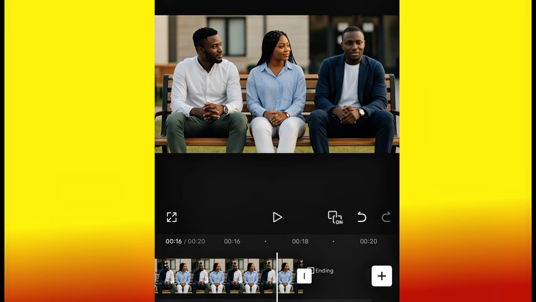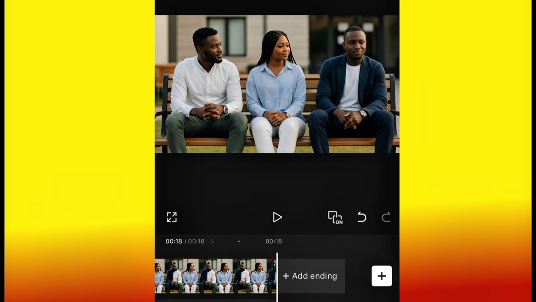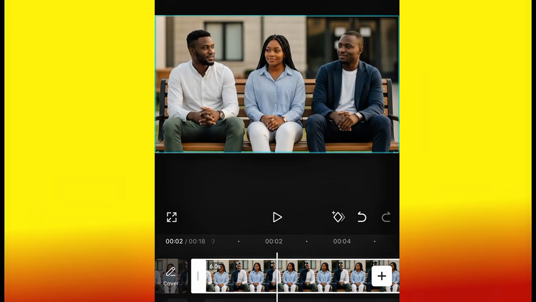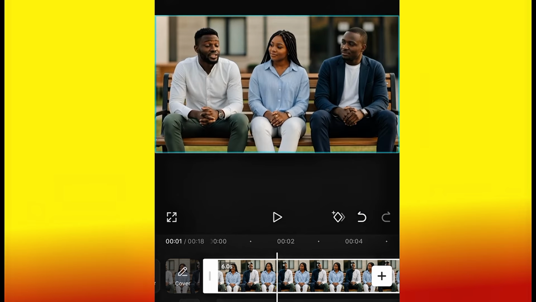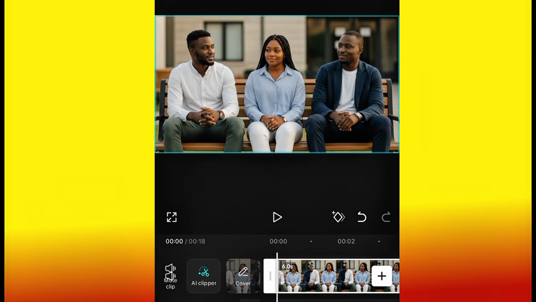Okay, so three of them are speaking. You see how the thing works, but if you notice very well, there's some space, some gap that we don't want there. So for you to make everything flow well, anywhere that they are not speaking, you can go ahead and cut it off. Because my prompt is very, very short. What I want the AI to speak is very short. So that's why there is a lot of space. Depending on what you are creating, if what you want each character to speak is long enough, there is not going to be enough space. Okay, you understand what I'm trying to say? Let's now go ahead and cut some parts out so that everything will flow so well.